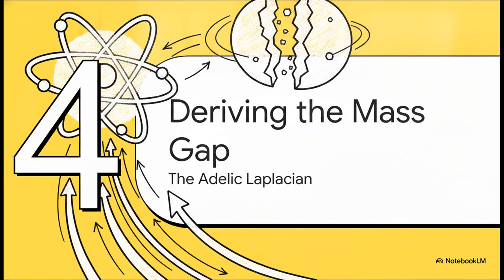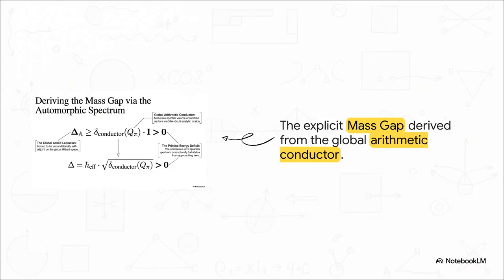Section 4. Deriving the mass gap. Now we track how this stabilization physically forces our mass gap to emerge.